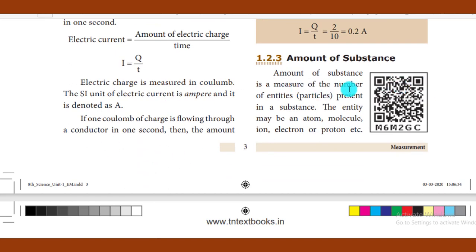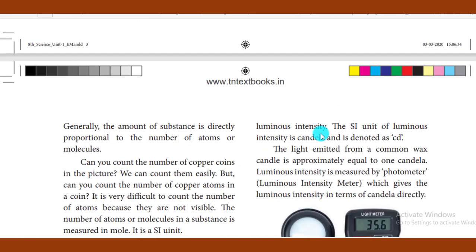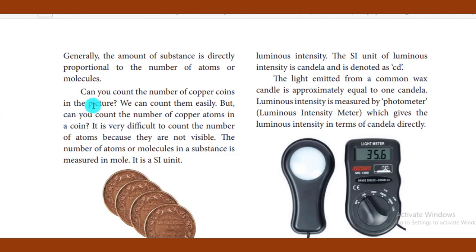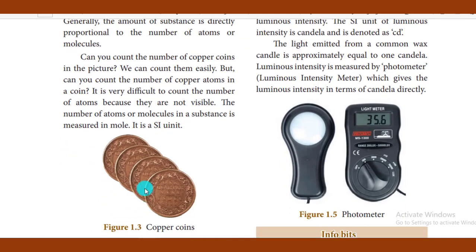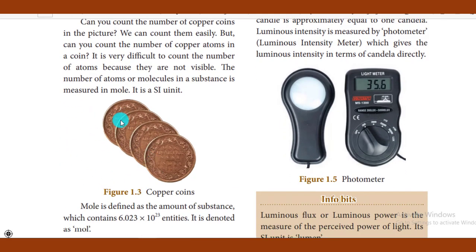Amount of substance is a measure of the number of entities, here you can see, particles present in the substance. The entity may be an atom, molecule, ion, electron or proton. To buy a quantity of some mass, you take sugar. We are using kilogram, no? In the same manner, the amount of substance can be measured in terms of mole. What is that? A mole. The general unit is mole. How many coins are there? You can easily count the number of coins here.